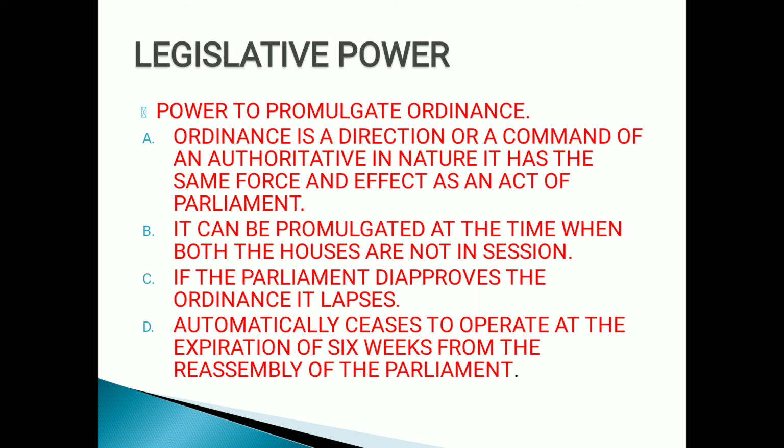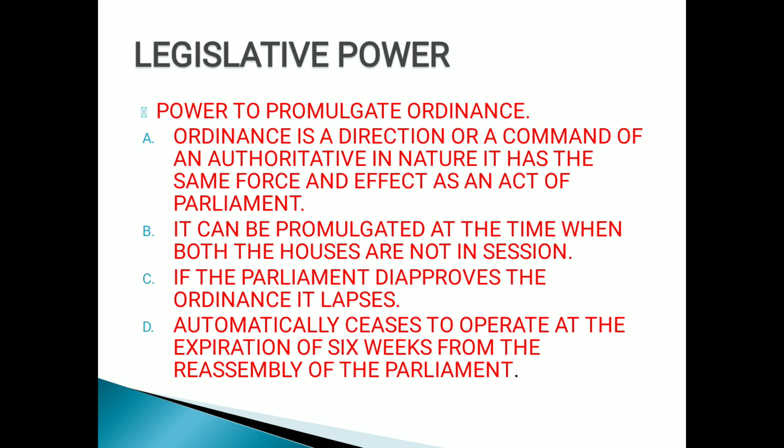Suppose it is a temporary measure. If the president wants to make a law into an act, it has to be discussed in the parliament. You know this procedure, no? First, any law which needs to become an act has to be discussed in the parliament, right? But suppose some time a condition may arise that parliament may not sit, right, children? So at that time, in the absence of the parliament, the president has the sole right to issue an ordinance. It has the same effect as an act of parliament. An issued ordinance basically changes the law into an act, children, right?